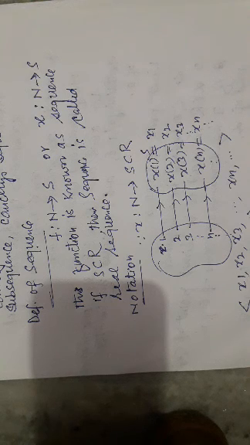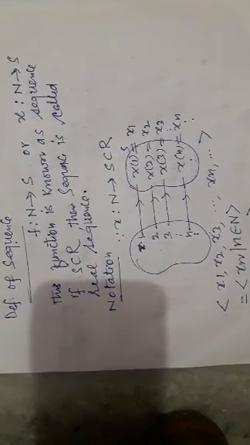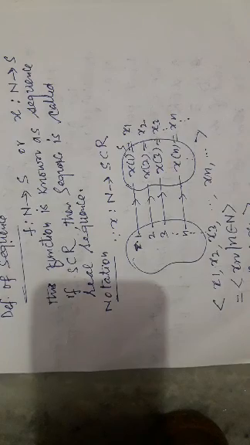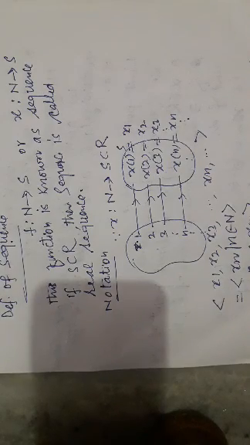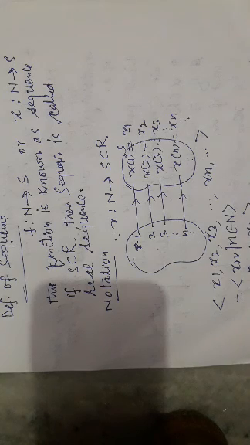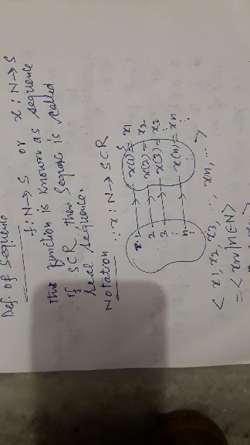So let us define a function x: N to S, a subset of R. By the concept of function, in the set of natural numbers we write 1, 2, 3 and so on. It is the domain, and its images are x of 1, x of 2 and so on.